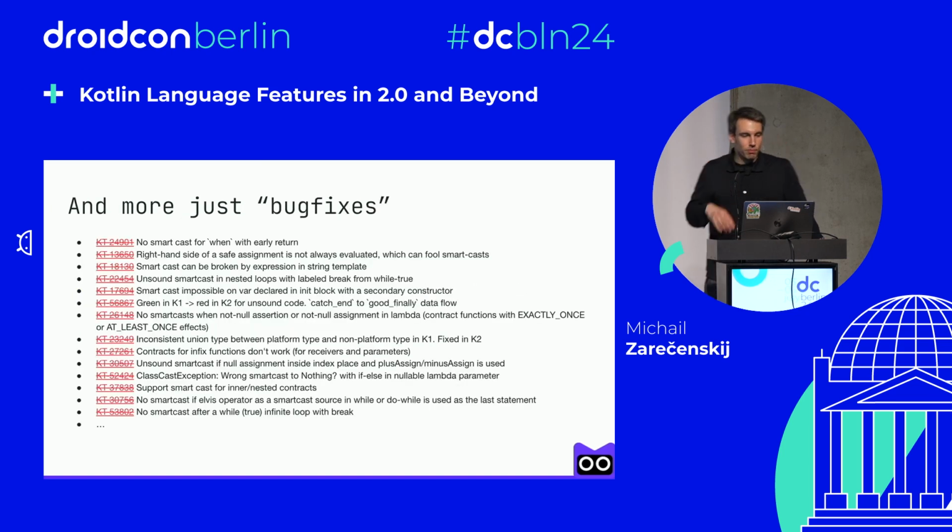And there are just more bug fixes to SmartCast mechanics. Some of them are small improvements, some are bug fixes in the language, but in general, the static analysis of the compiler has significantly improved in Kotlin 2.0.